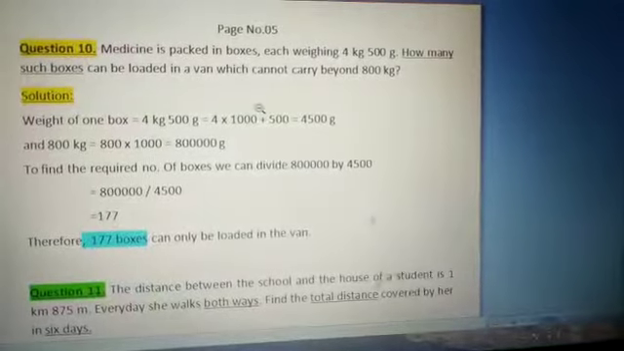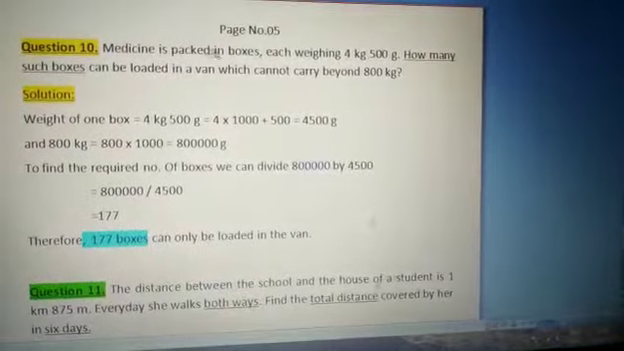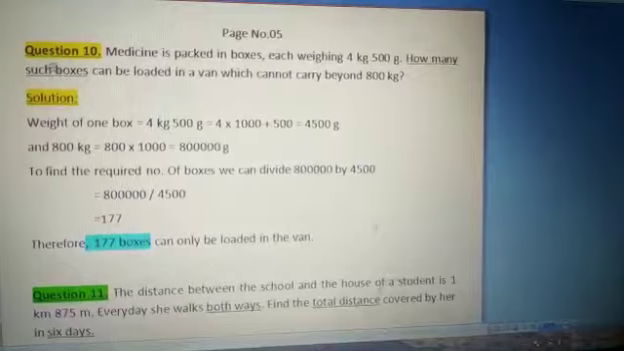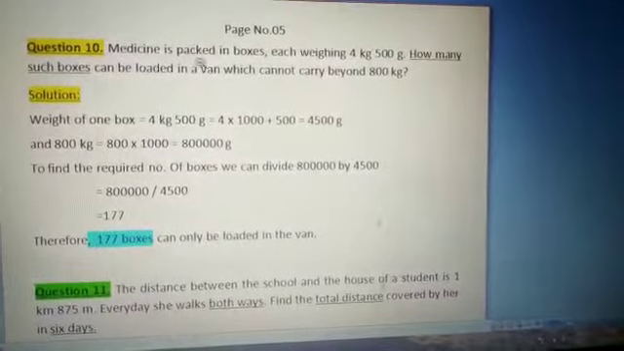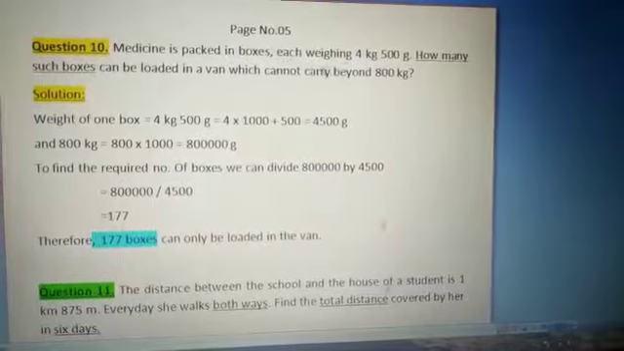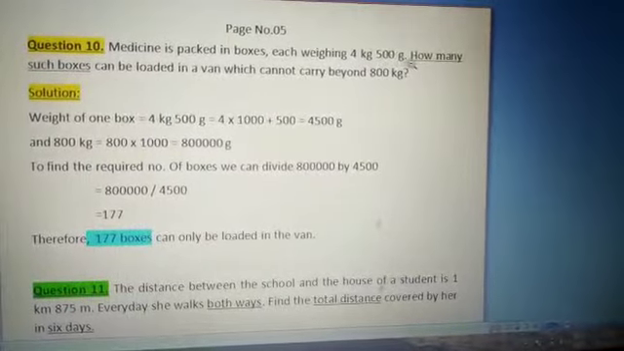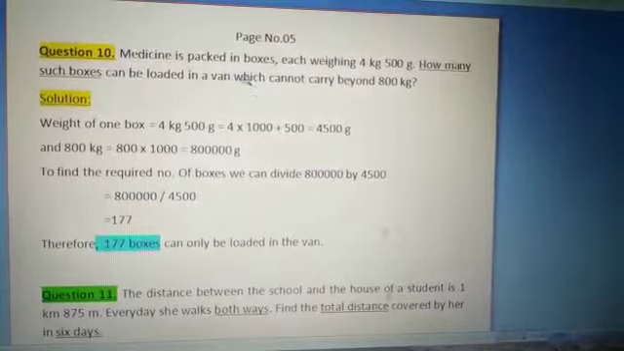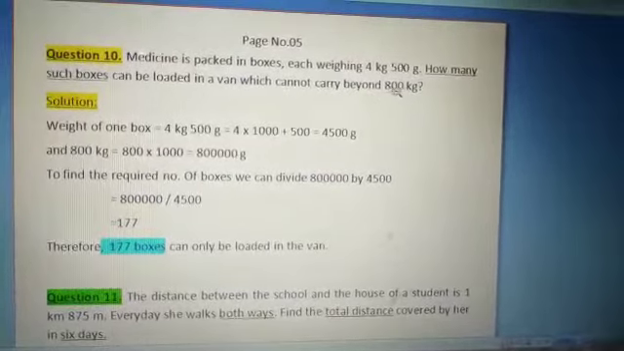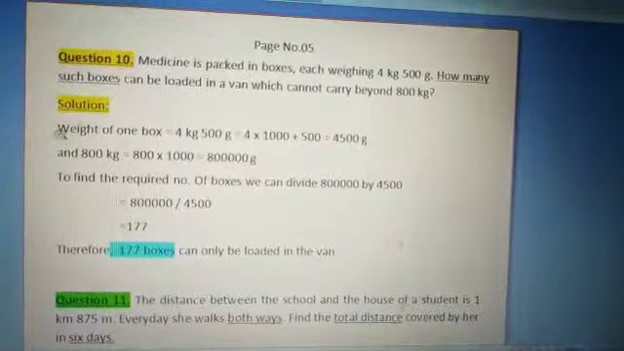Continuously solving the question number 10, 11 and 12. It is in page number 5. Let us see question number 10. Medicine is packed in boxes, each weighing 4 kg 500 gram. How many such boxes can be loaded in a van which cannot carry beyond 800 kg?